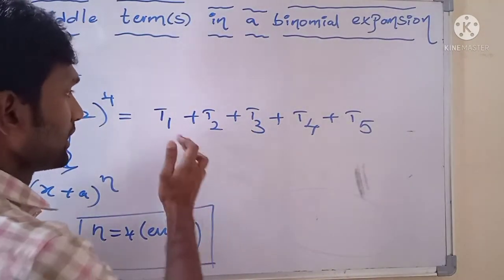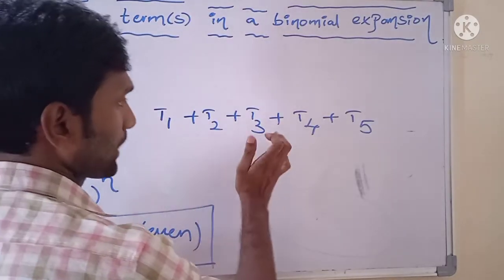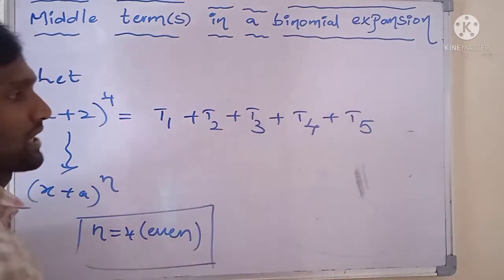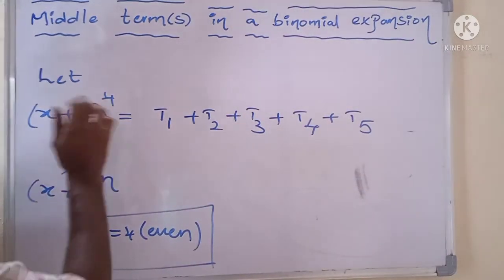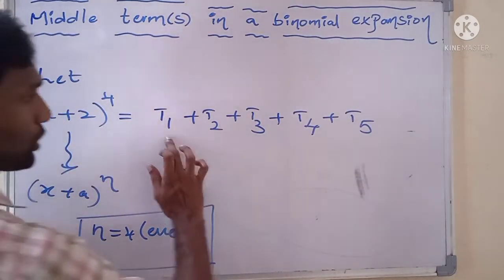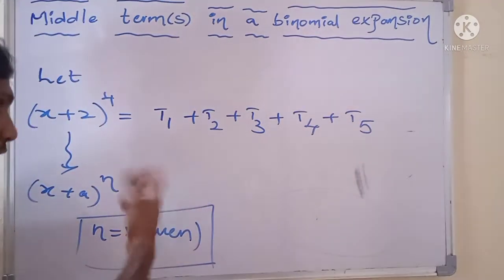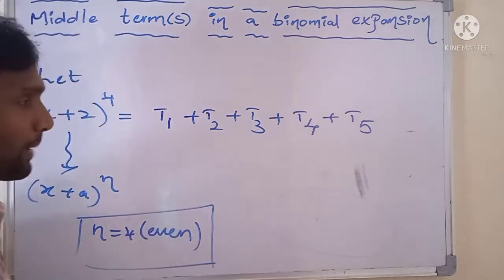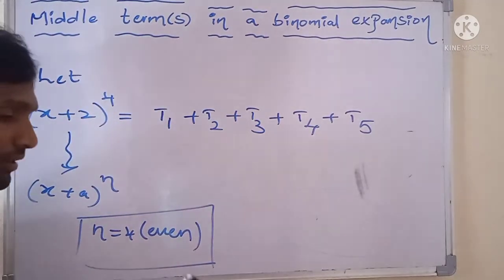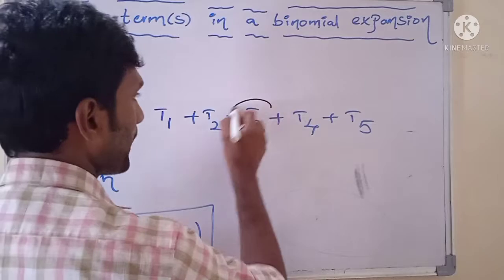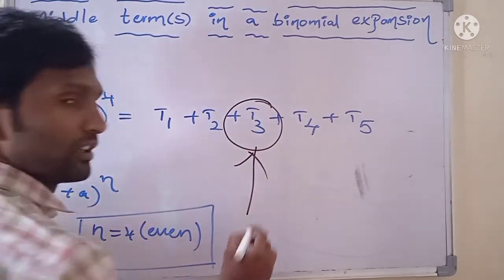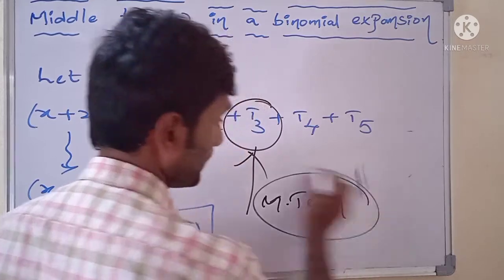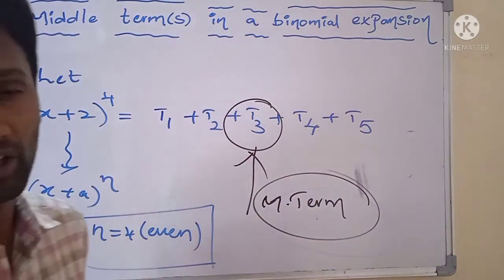No need of writing the values of first term, second term, third term, fourth term, fifth term. Simply write the given terms like this. In the expansion of x plus 2 whole to the power 4, totally there we have 5 terms denoted by t1, t2, t3, t4, t5. By observing these 5 terms, the middle term of the binomial expansion is t3.